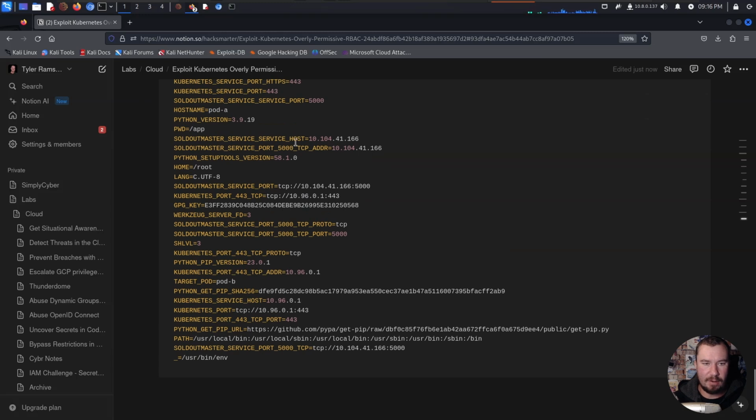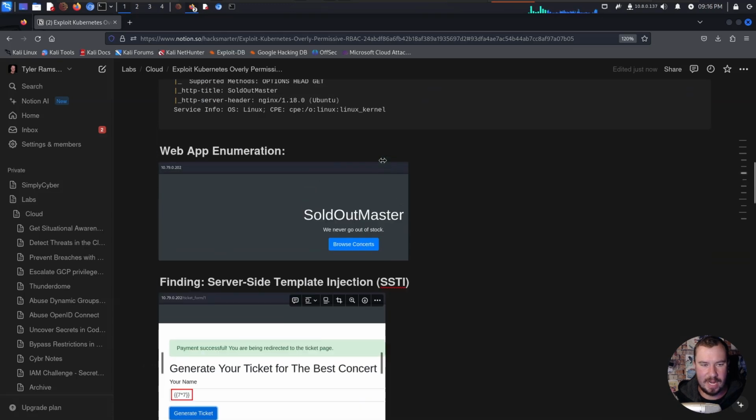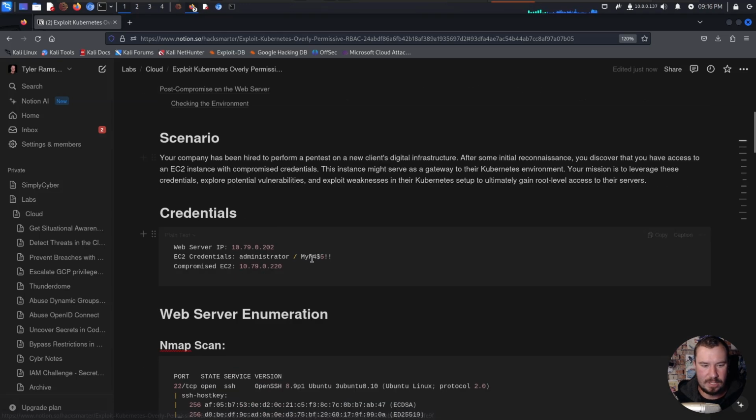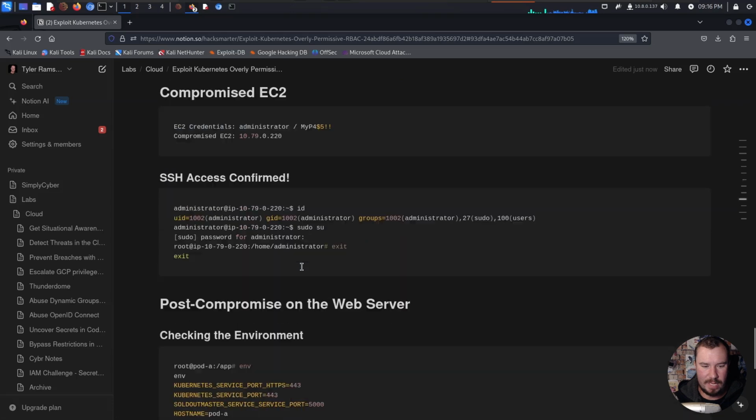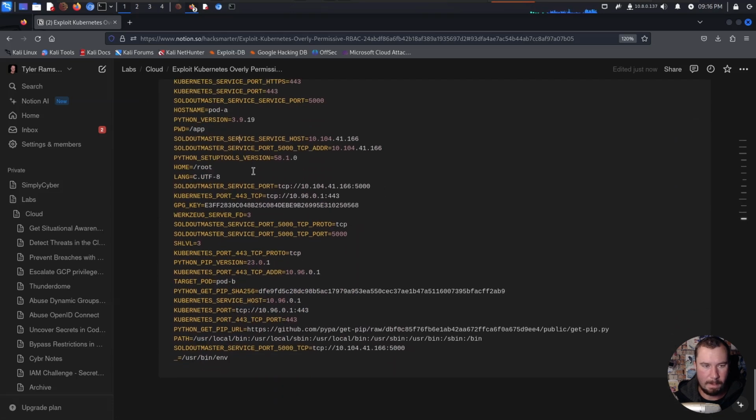We have our sold out master service host of 10.104.41.166, which I believe is different than everything we have so far. Yep, so that's going to be a different host. Python setup tools version, home root, sold out master service port, Kubernetes port. We have a GPG key. A lot of interesting information that might be helpful to us.